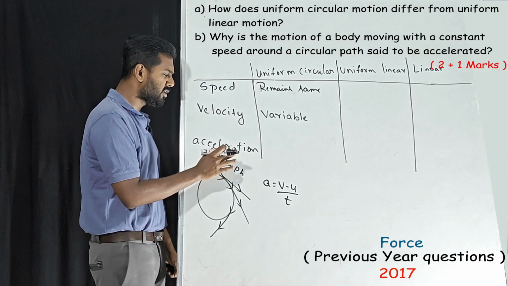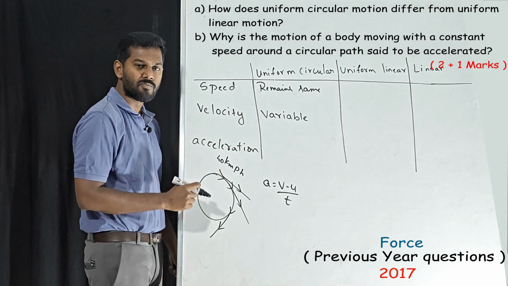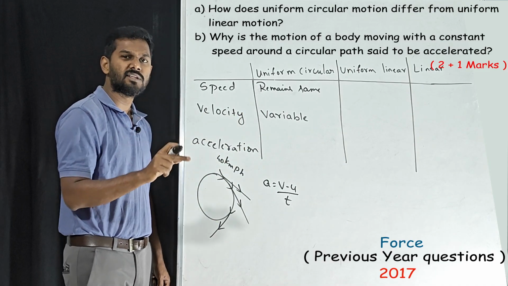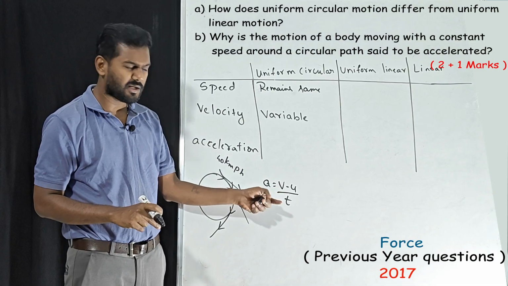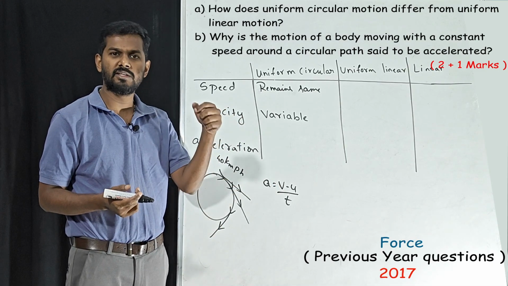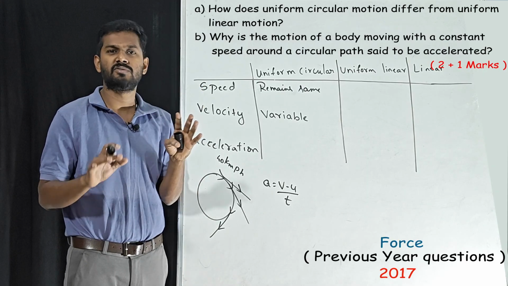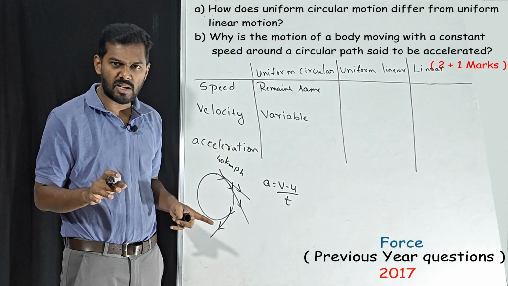So in uniform circular motion, we know velocity is variable. If velocity is variable, acceleration will also be variable, correct? Variable means we don't know whether the initial or final velocity is more or less. Whether it is increased or decreased, we don't know, based on the direction.